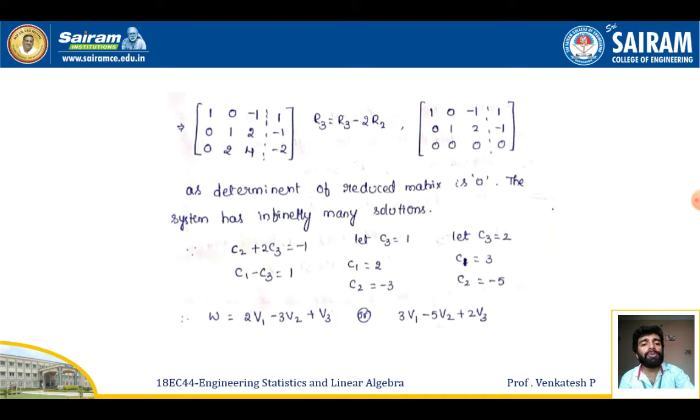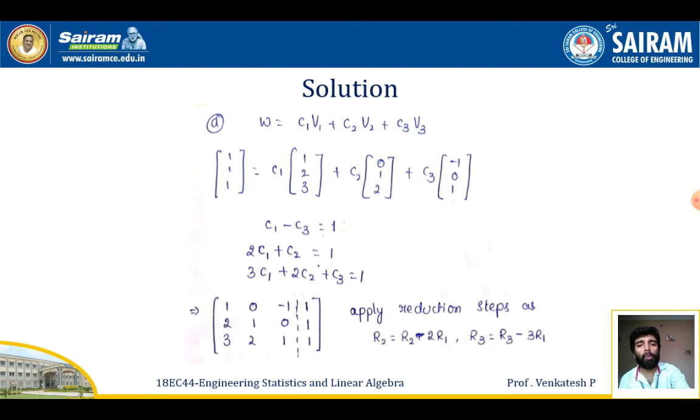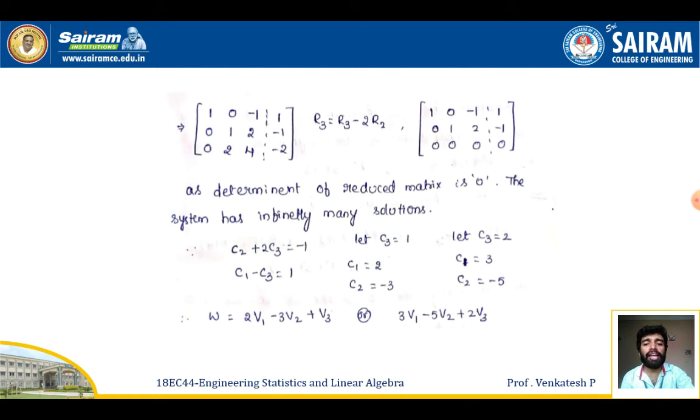Similarly, if I choose the value of C3 is equal to 2 as a next arbitrary constant, I'll be getting C1 is equal to 3, C2 is equal to -5. So now if I replace these scalar values C1, C2, C3 in the given linear combination, I'll be getting the equation like 2v1 minus 3v2 plus v3 for this set, and 3v1 minus 5v2 plus 2v3 for this set.